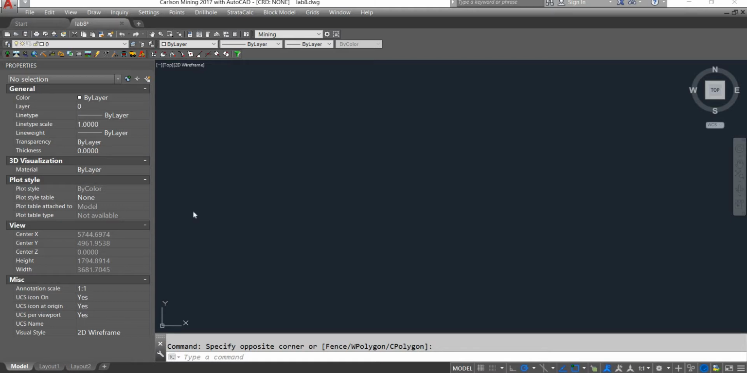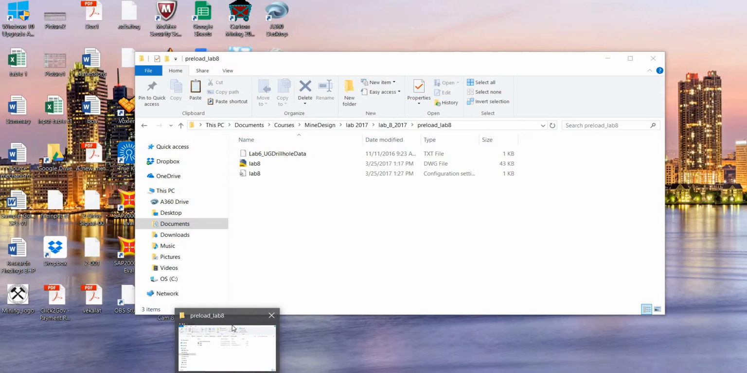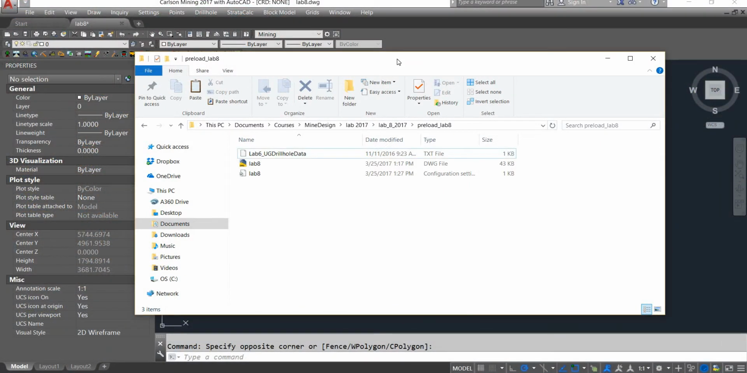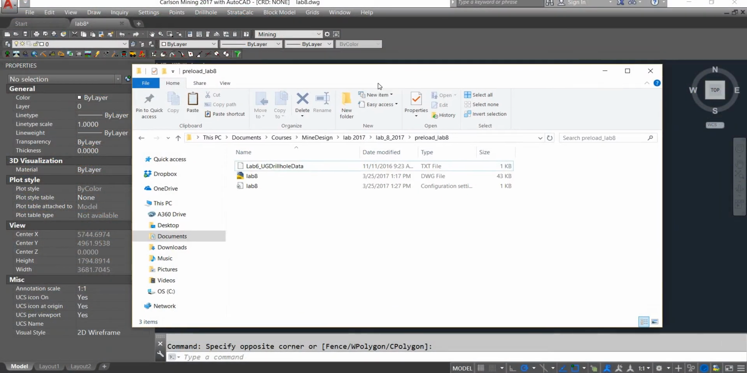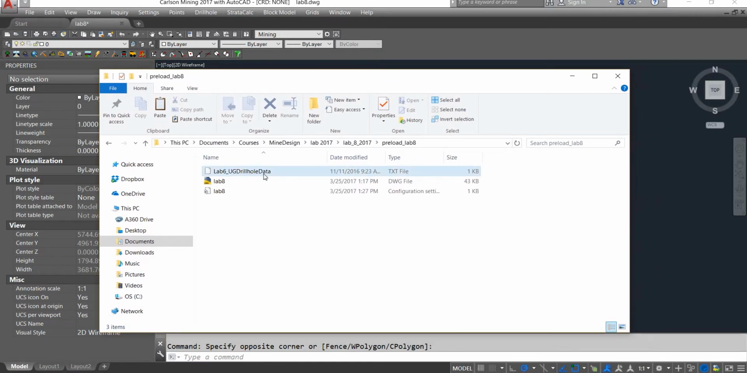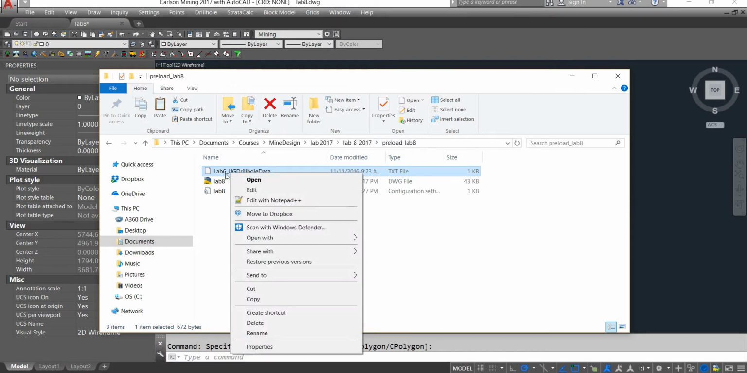This lab is underground design. We have drill hole data, same as lab 6, the first lab with Carson. We want to import drill holes, load them, and design where we want to locate our underground mine, and then have a room and pillar mine. Very simple. So first, go ahead and look at the lab 6 underground drill hole data to see what we have.